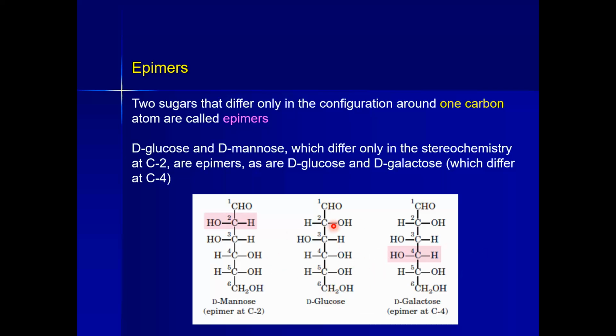So we have studied what epimers are: stereoisomers in which the functional groups change around only one carbon atom, while the positions of the groups around all other carbon atoms remain the same.